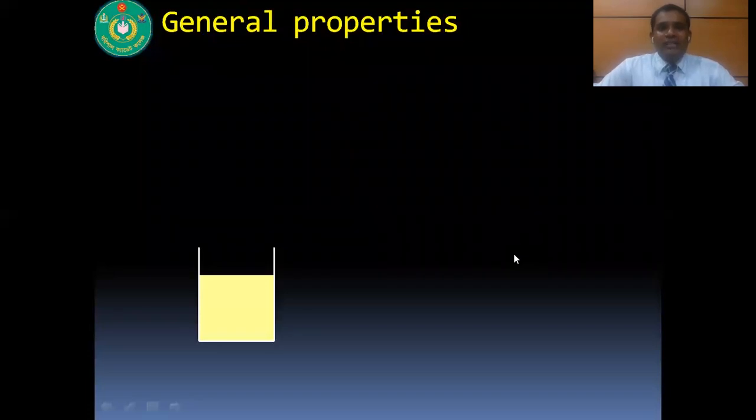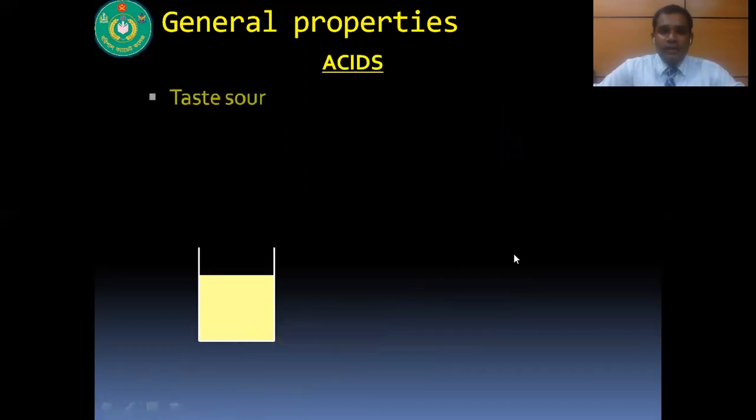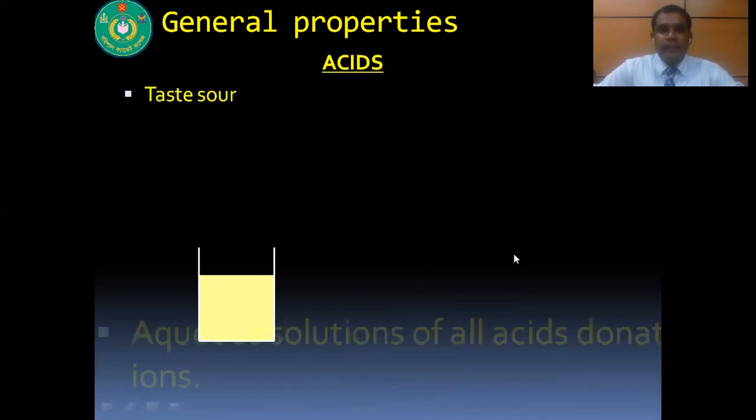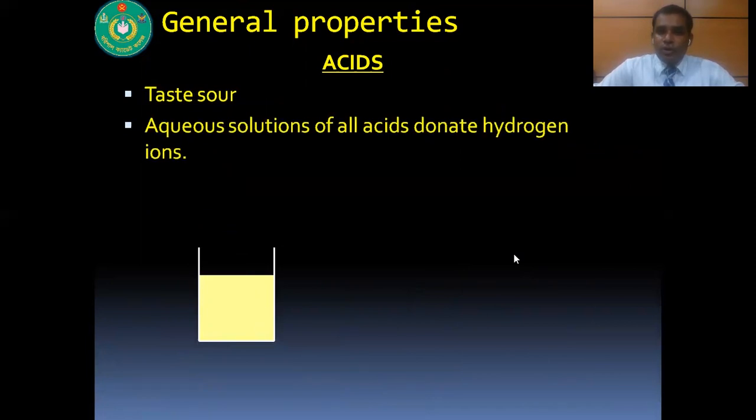So now, what are the general properties of acid? The first general property of acid is that its taste is sour. In aqueous solution, all acids donate hydrogen ions and turn blue litmus into red. You carefully see the change of the sample of litmus that I attached here. Here you can see that blue litmus turns into red.